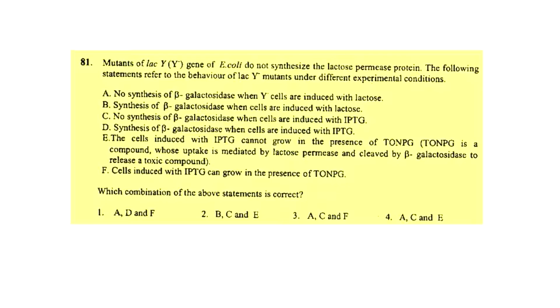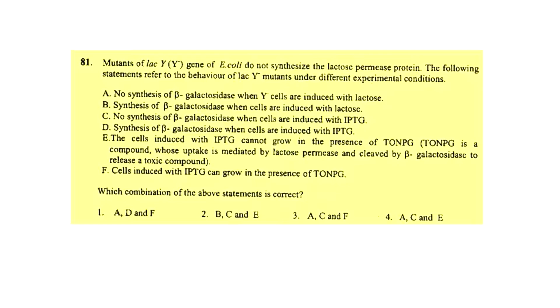Now let's look at the E option. The cells induced with IPTG cannot grow in the presence of TONPG. Now this is false because TONPG is a compound whose uptake is mediated by lactose permease. Since lactose permease enzyme cannot be synthesized and is not present in the cell, TONPG cannot enter the cell, it will not be taken up by the cell, and so the toxic compound will not be produced and cells will be able to grow in the presence of TONPG. So the E statement is false.